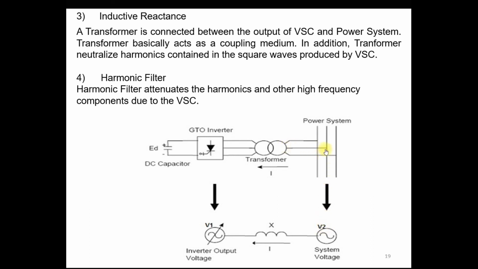In the same way, exactly opposite, if there is a lightly loaded condition or no load condition at this bus, the voltage becomes above 1 per unit, like 1.2 or 1.3 per unit. So the STATCOM is required to absorb the excess amount of reactive power from the system. At that time the voltage source converter output voltage decreases as compared to V2. It means V1 is less than V2. So at that time the STATCOM absorbs the reactive power from the system and maintains the voltage at the load bus near to 1 per unit.